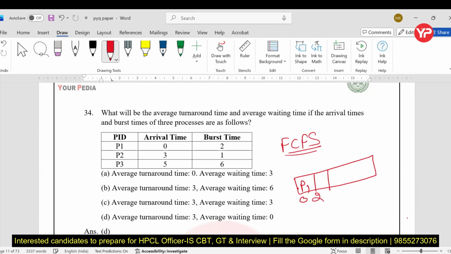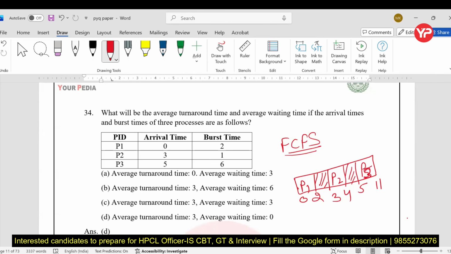Between P1 and P2, there is no process that arrives. Now let's talk about P2. At time 3, P2 arrives, so it will take 1 unit of time, so P2 ends at 4. Now again, there is no process at that moment of time. Then P3 arrives at 5, which will take 6 units of time, so it ends at 11. Now you can easily find out the average turnaround time and average waiting time.